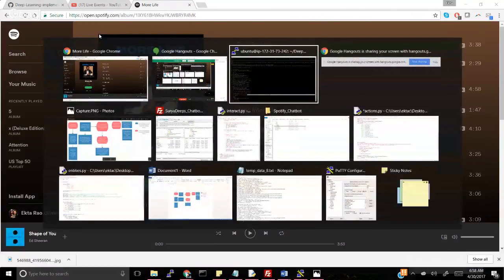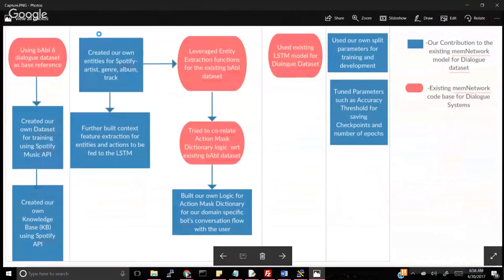So now talking about the approach that we took for building this chatbot. We referred to a couple of papers and also a code base for memory networks that was available for dialogue-based chatbot systems. We have explained our entire workflow in this particular chart. To give an overview, the blue boxes are our contribution to the existing memory network model for end-to-end dialogue datasets. And the red blocks are the existing memory network code base for dialogue systems, the components that we have leveraged to build our system.